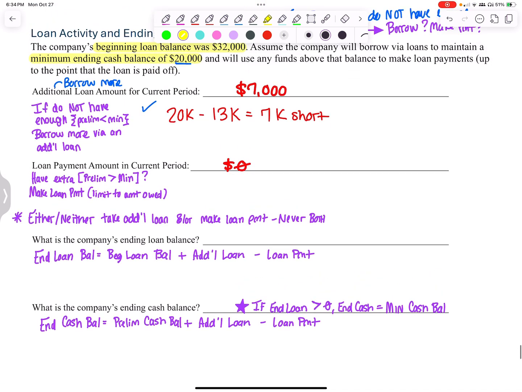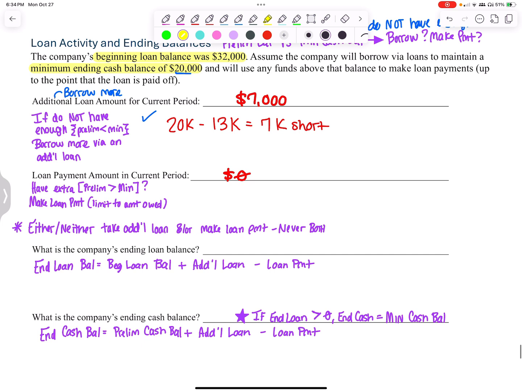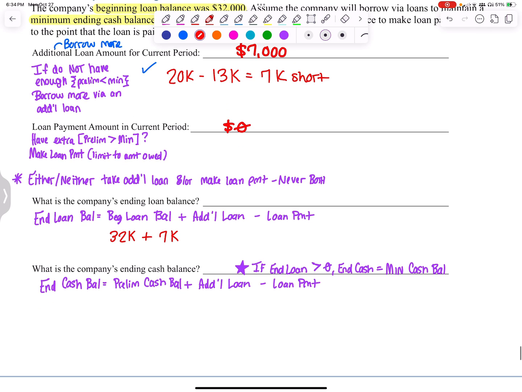How much do I owe now? What is the ending loan balance? I owed $32,000 initially. I borrowed $7,000 more. That would increase how much I owe. Minus, if I made a payment, it would decrease how much I owe. I paid $0, so minus 0. 32 plus 7 minus 0, 39,000.